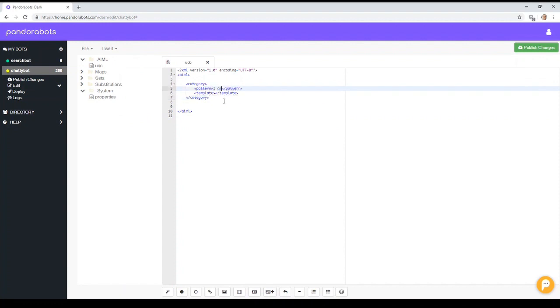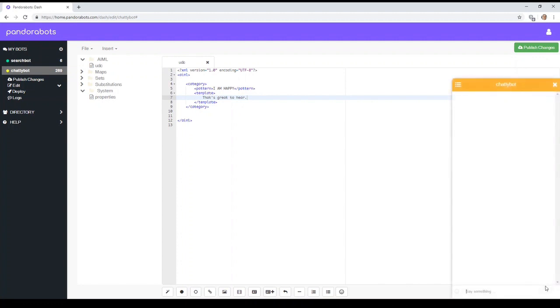So let's say, for example, I am happy. Let's say the bot replies, that's great to hear. Yep, so that's a nice standard category there. I am happy. That's great to hear. Now, later they might say, what am I?